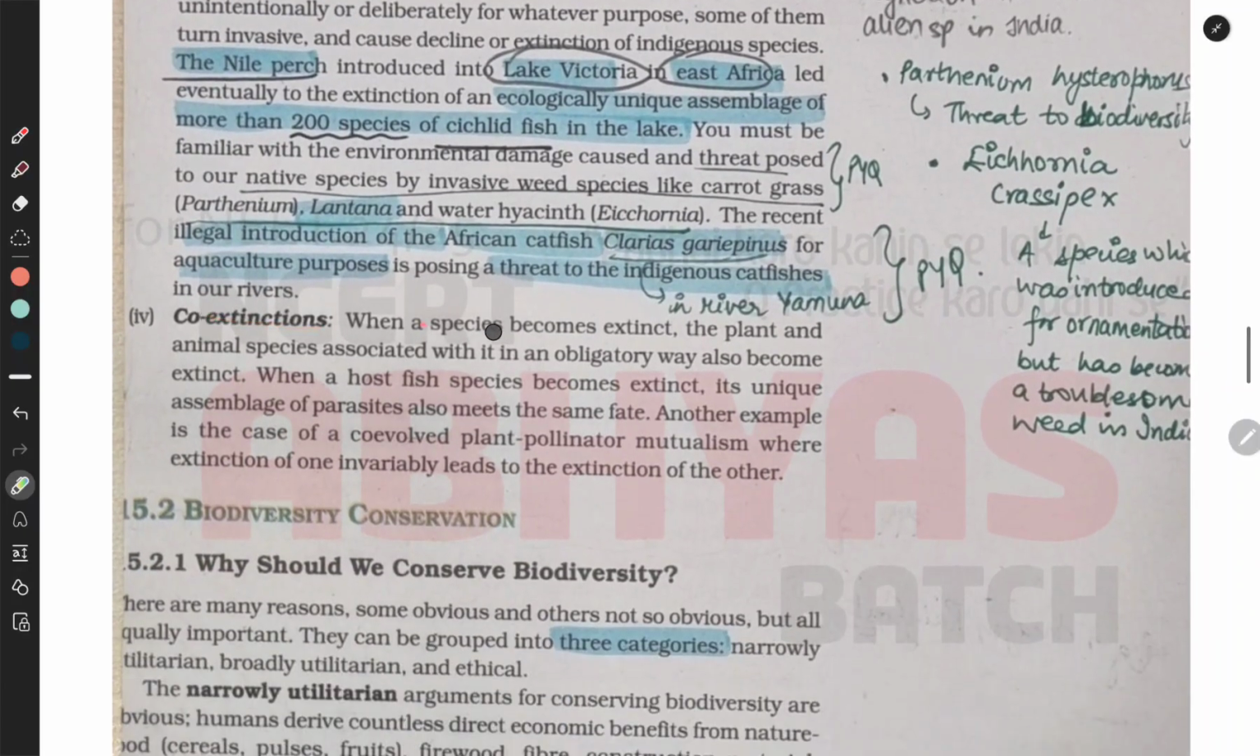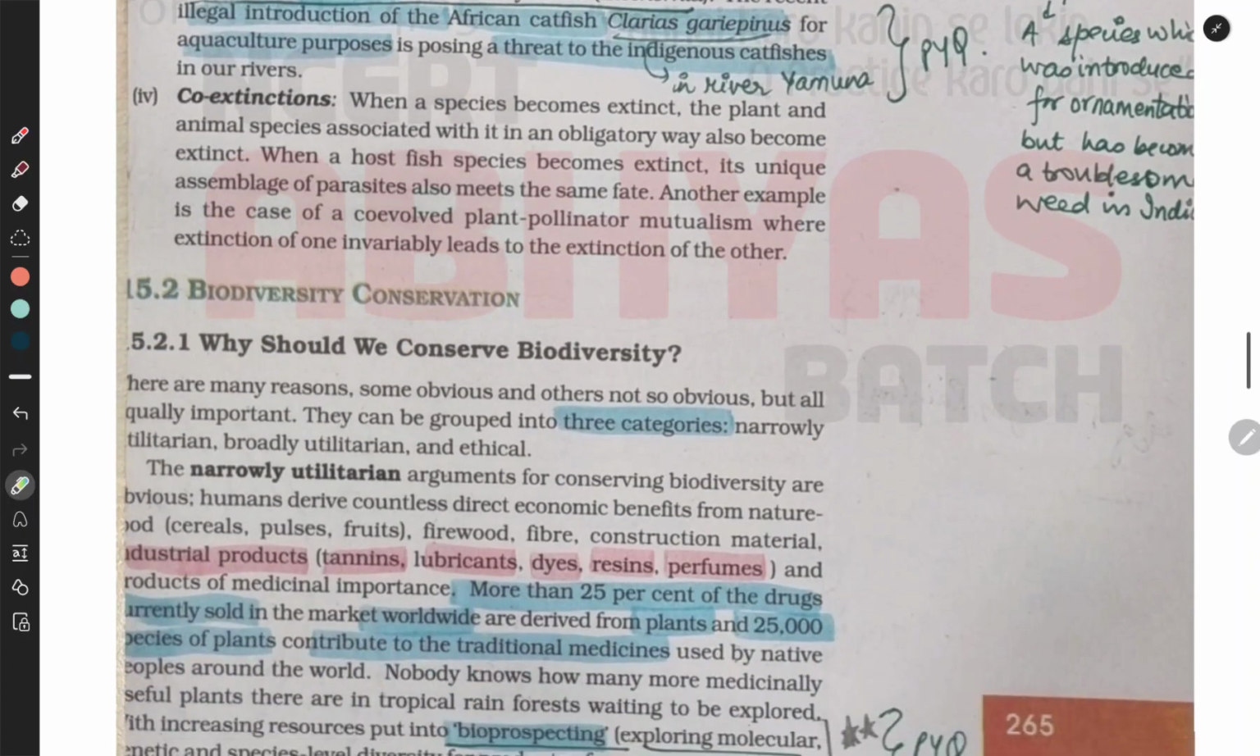Co-extinctions. When a species becomes extinct, the plant and animal species associated with it in an obligatory way also become extinct. When a host fish species becomes extinct, its unique assemblage of parasites also meets the same fate. Another example is the case of the co-evolved plant-pollinator mutualism, where extinction of one invariably leads to the extinction of the other. Why should we conserve biodiversity?